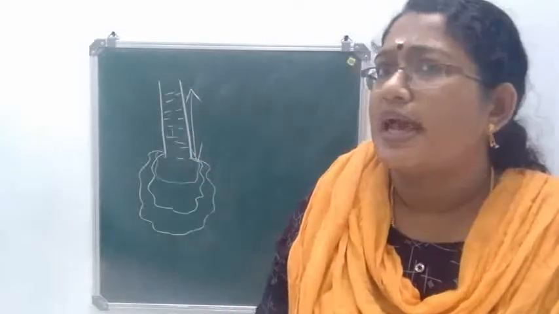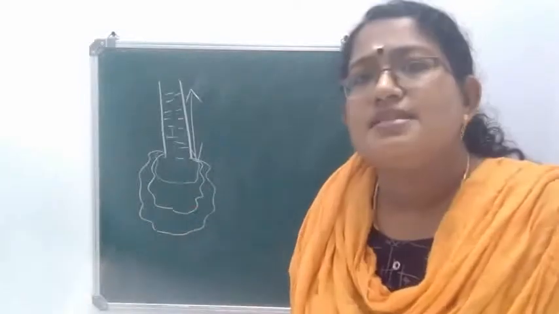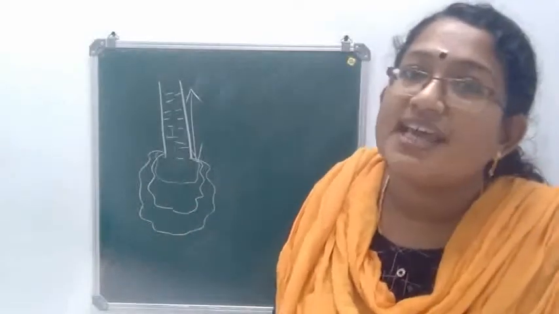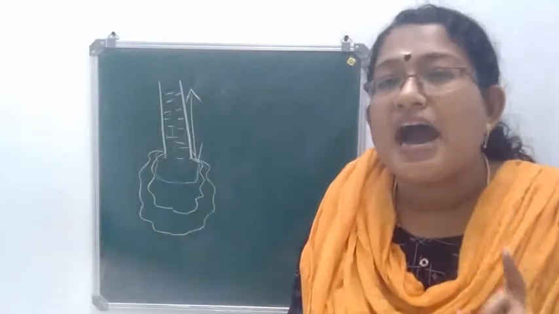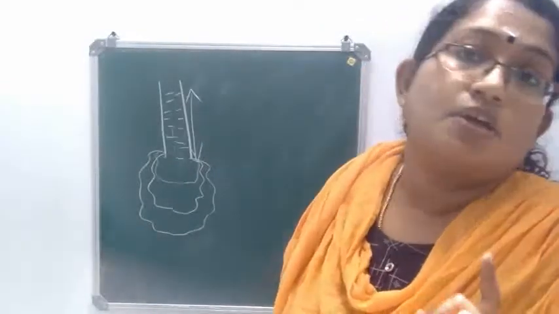At that time, what happens? More bulge can be seen on the balloon. That means pressure exerted will be more. Okay, so pressure depends on the height of the liquid column.